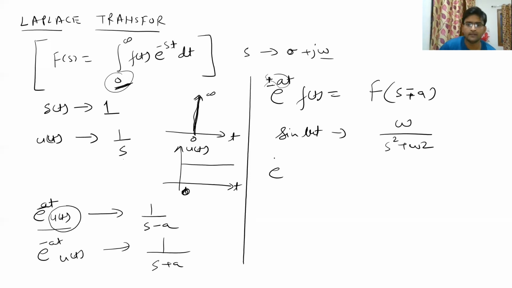So if you multiply e to the power plus or minus at to this particular function sine omega t, then what is it going to become? Omega upon, in the place of s, it will become s minus or plus a, all squared plus omega square.